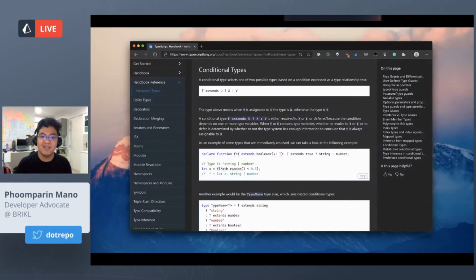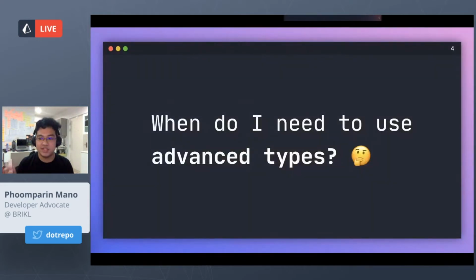So let's begin now. The story of this talk is I see a lot of developers. Most of them have a good grasp on TypeScript, but most of them haven't even checked out the advanced type section of TypeScript. And I'm one of those developers too. I believe in a saying that learning in public is really helpful when you're learning new technologies. So I'm pretty new to TypeScript myself. And that's why I have a question.